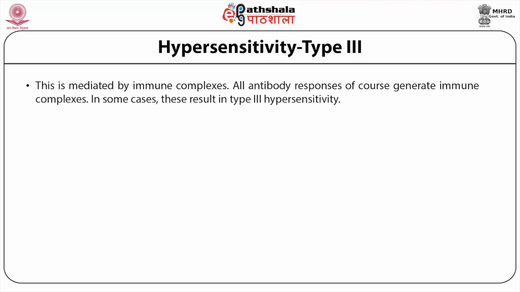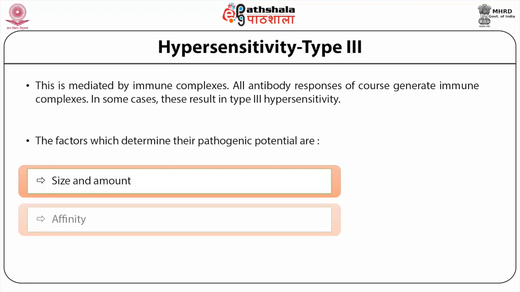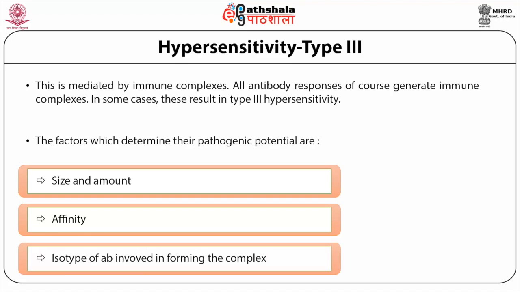Let us now start the discussion on hypersensitivity type 3 reactions. These are mediated by immune complexes. All antibody responses, of course, generate immune complexes. In some cases, these result in type 3 hypersensitivity. The factors which determine their pathogenic potential are the size and amount of the immune complexes, the affinity of the antibodies in these complexes, and the isotype of antibodies involved in forming the complex.